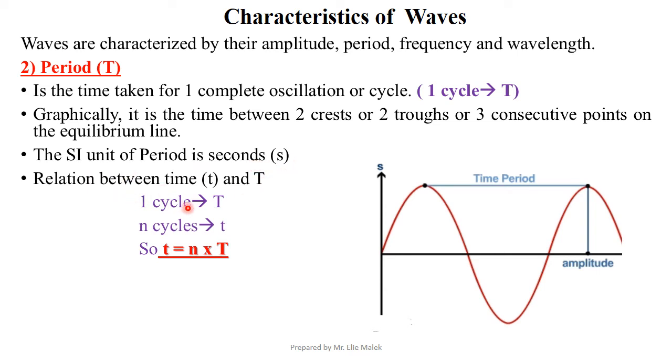And here we have a relation between time and the period. If one cycle takes period, capital T, n cycles, what is the time taken for n cycles? It's very easy. Time equals n times period. Memorize this, please.